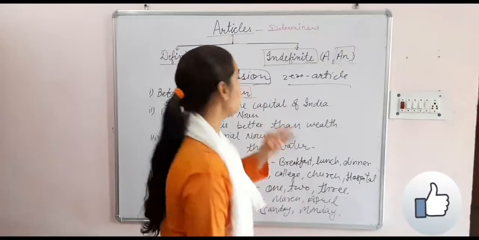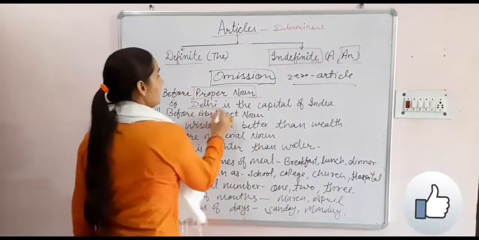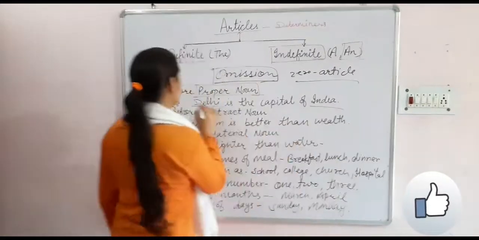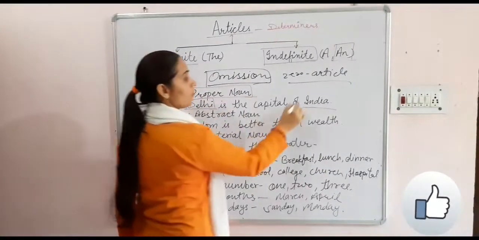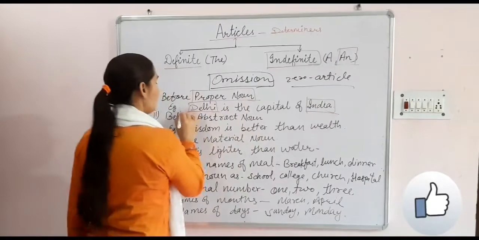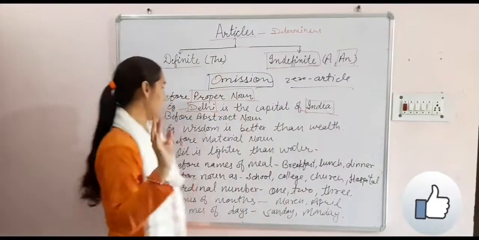Any particular name, we will not use an article. Delhi is the capital of India. Delhi and India are proper nouns, so we will not use an article here.